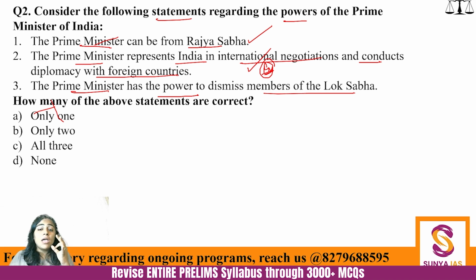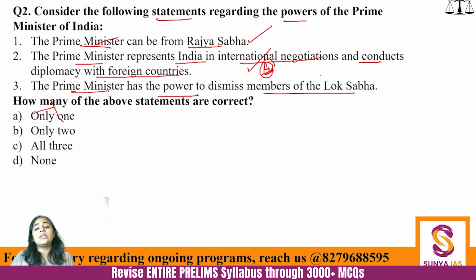See, understand, the Prime Minister is the moon among lesser stars. The Prime Minister can take the ownership and the leadership of any and every ministry that he wants. He does not have to explain it to everyone. So any visit that the External Affairs Minister does, the Prime Minister is empowered to do that. Anything that the Defense Minister does, everyone works on the advice, actually the directions, of the Prime Minister. Hence, the Prime Minister is the most important and most powerful person in the country. Okay. So the second statement is correct.